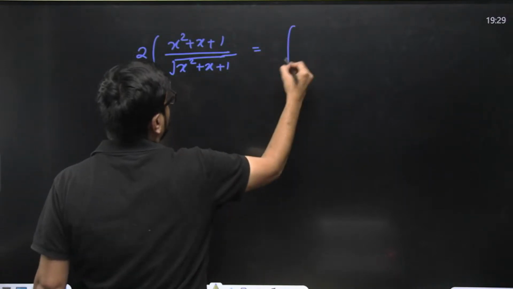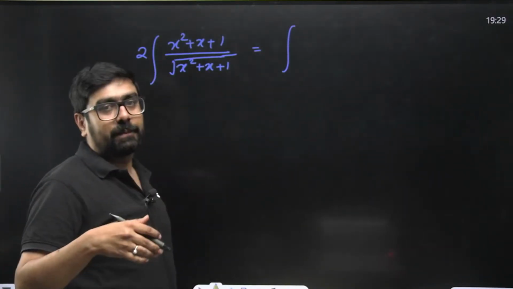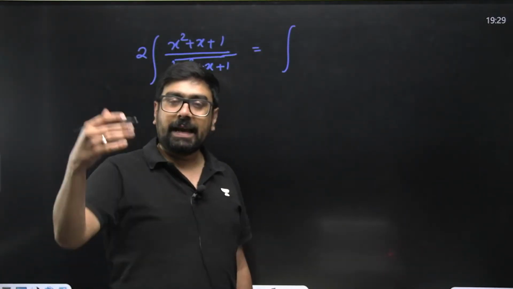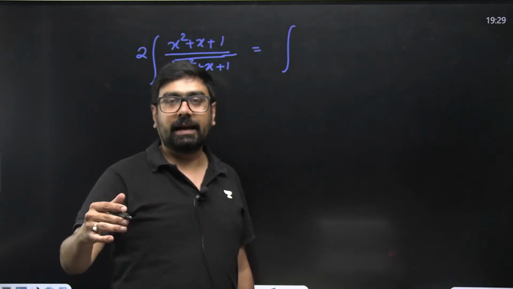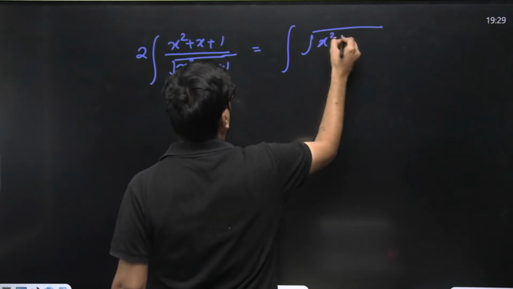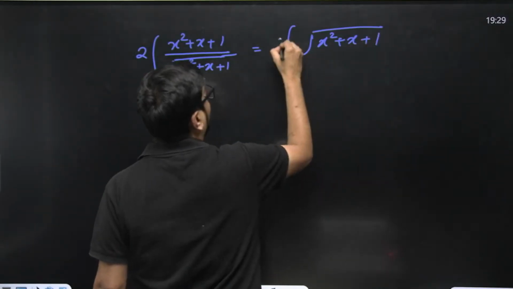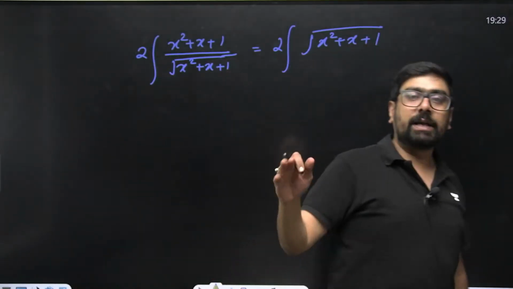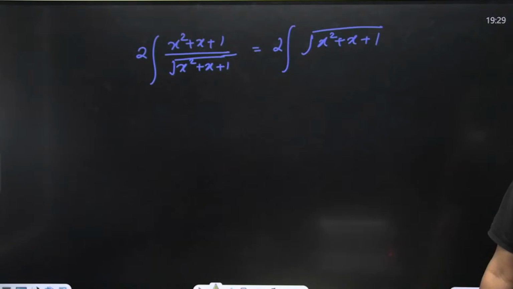What is this? This is nothing but a by root a. That means a root a divided by a. That means root a only. So this is square root of x square plus x plus 1 only. A by root a is root a only, na? Think about it. And here you can complete the square very easily, right?